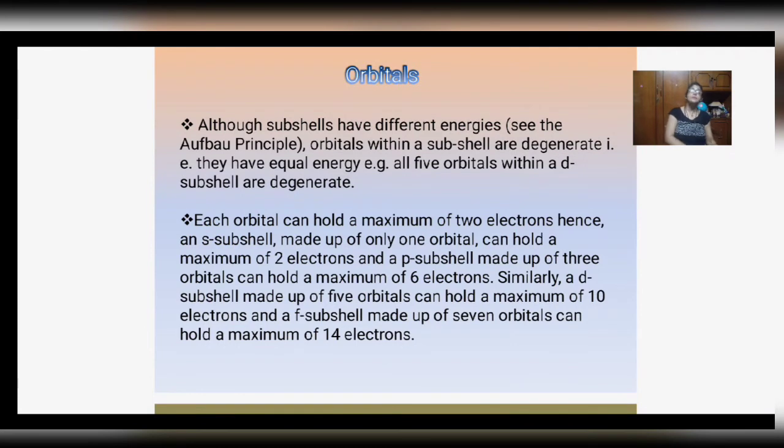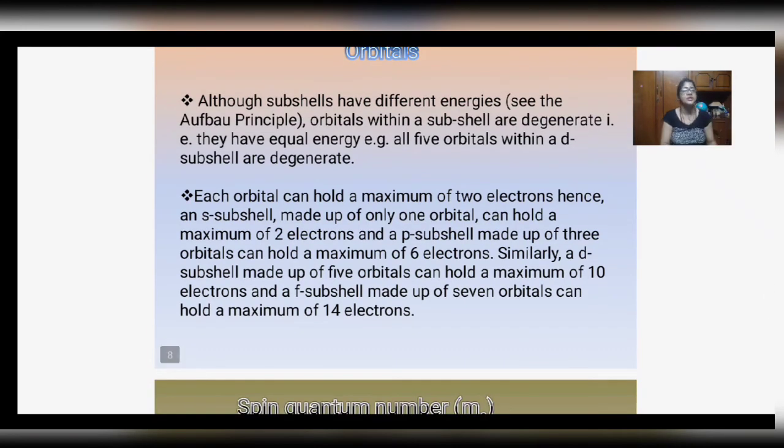So although the subshells, that means s, p, d and f, may vary in their energies, the orbitals within a subshell have equivalent energies, that is, they are degenerate. They have equal energy. That is, the 5 orbitals within a d subshell are all degenerate. Shell is the principal quantum number: K, L, M, N.